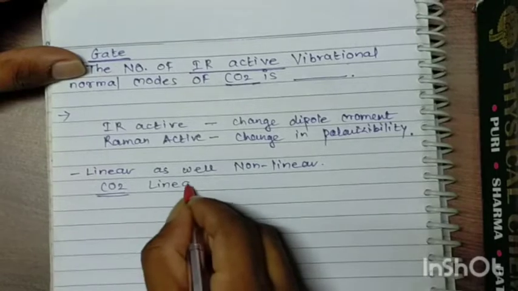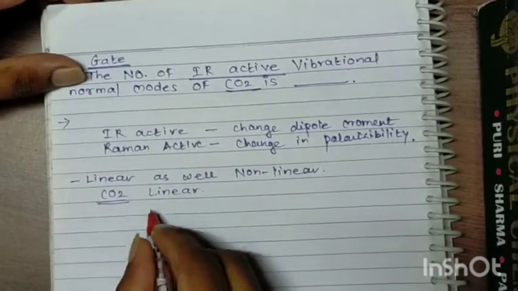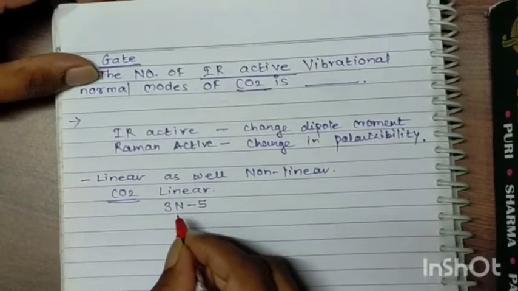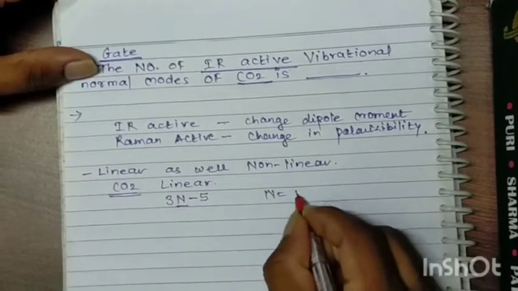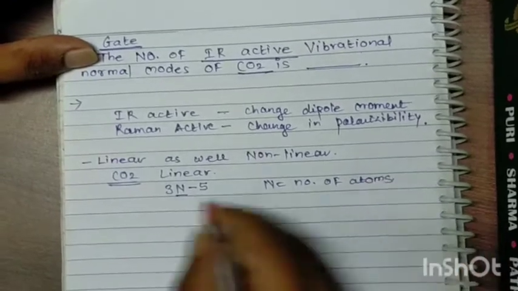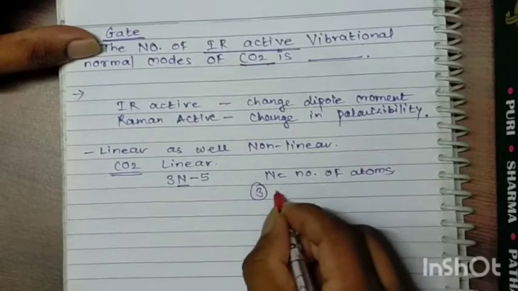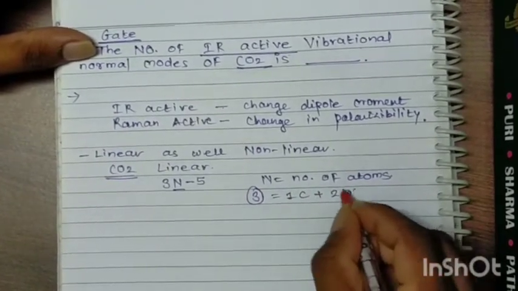For a linear molecule, we have the formula 3n minus 5. So what is n? n is nothing but the number of atoms. How many atoms are present in CO2? 3, that is 1 carbon and 2 oxygen.